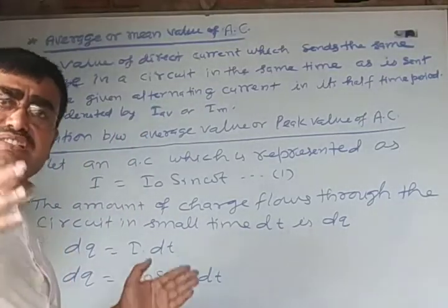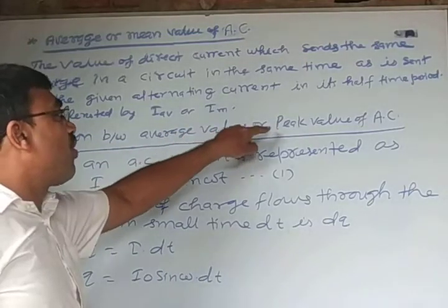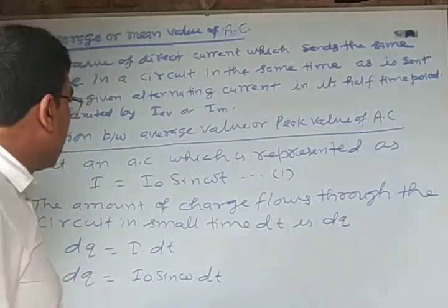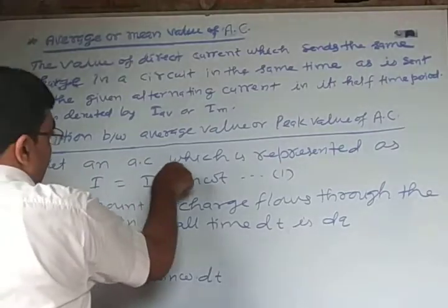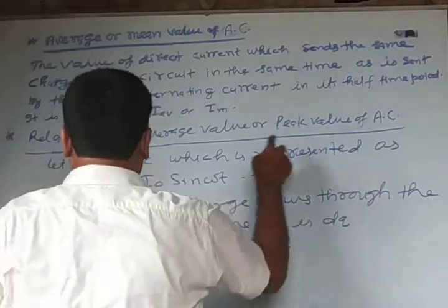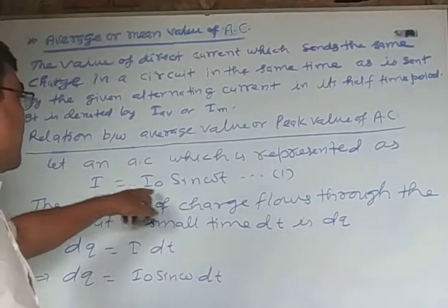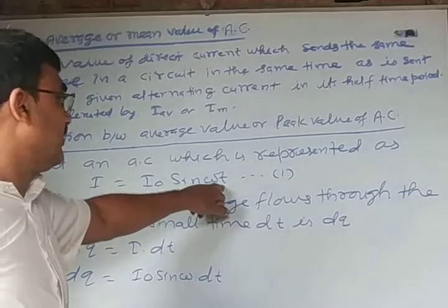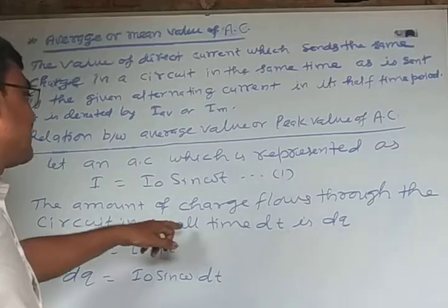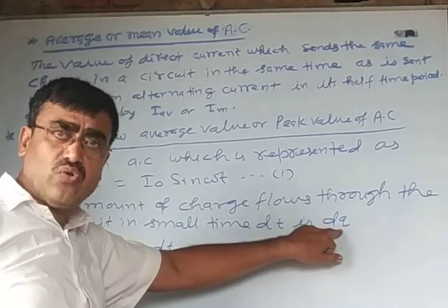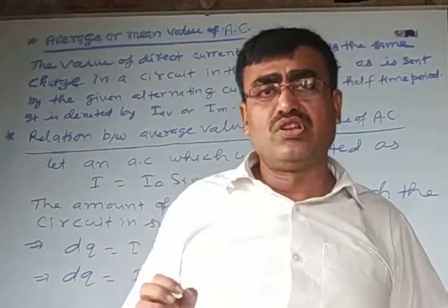Now I am going to establish the relation between average value and peak value of AC. For this we assume an AC which is represented as I is equal to I naught sin omega t. This is the general form of AC. The amount of charge that flows through the circuit in a small time dt is dq.